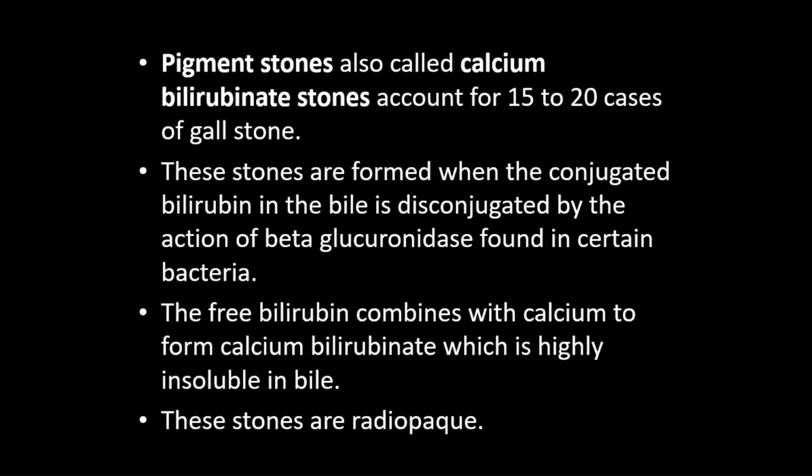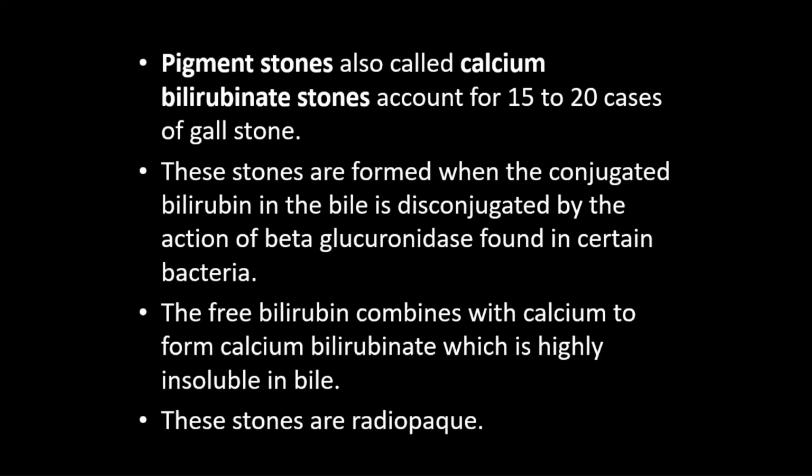Again, how is this calcium stone formed? We have studied that unconjugated bilirubin gets conjugated in the hepatocytes, and conjugated bilirubin is poured into the bile canaliculi. When the conjugated bilirubin in the bile is deconjugated by the action of beta glucuronidase found in certain bacteria, the free bilirubin combines with calcium to form calcium bilirubinate, which is highly insoluble in bile.